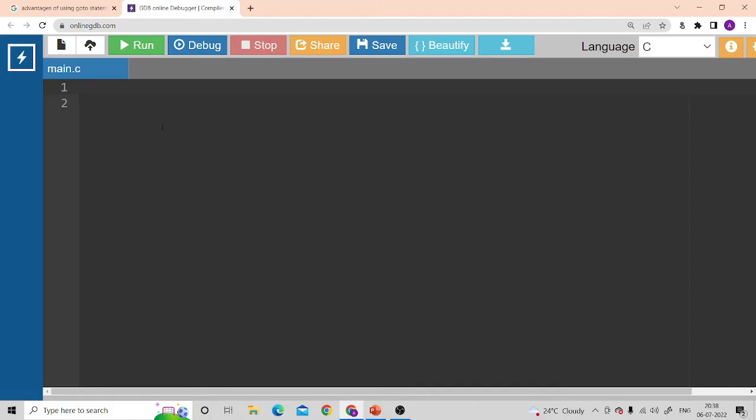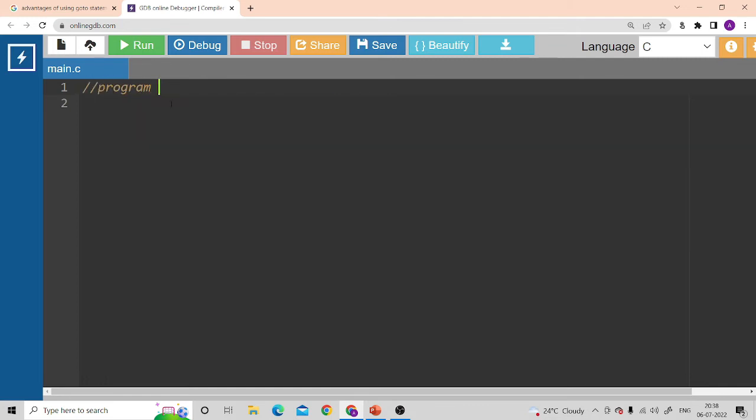Now we'll see one example on goto statement and label statement. This is my online GDB editor for writing C programs. I will write a small C program to show you all the goto and label statement execution. So the program is on.